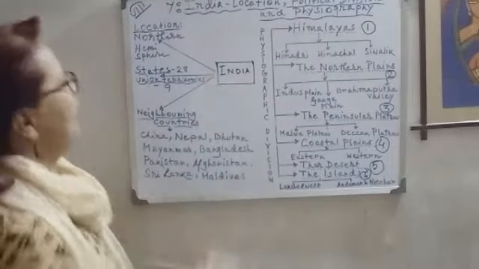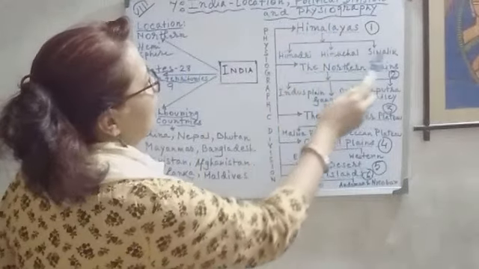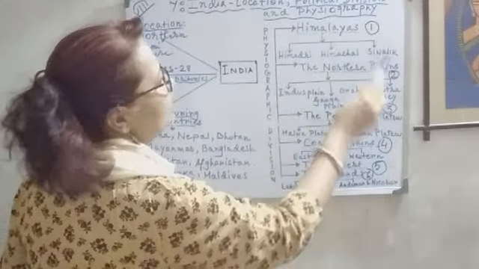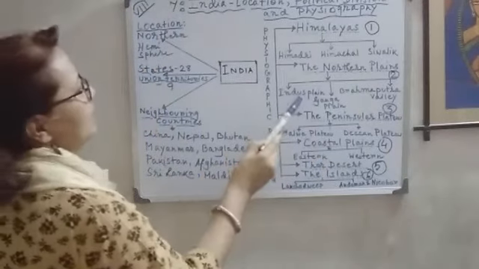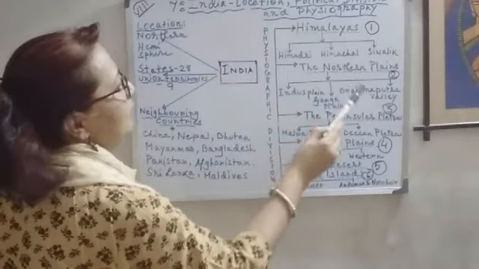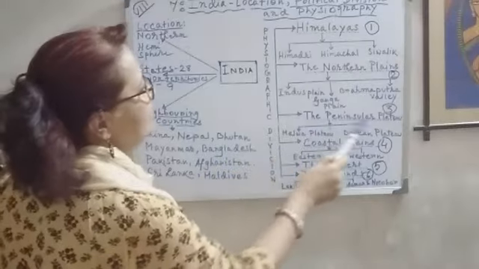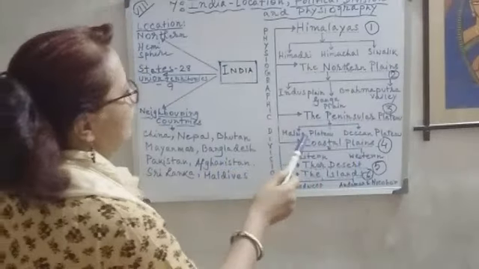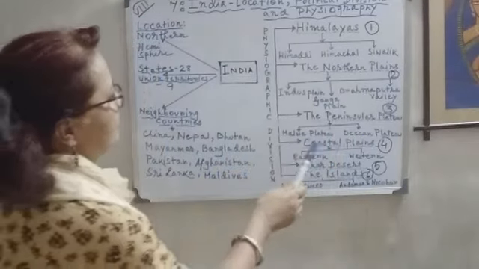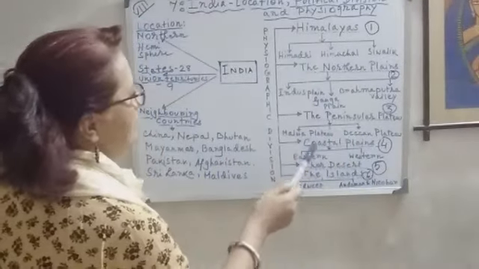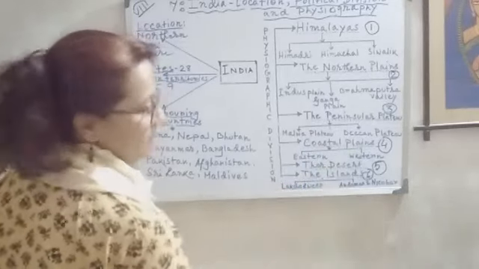So I'm telling you again the physiographic divisions. Himalayas are subdivided into 3 parts: Himadri, Himachal, Shivalik. The northern plains are subdivided into 3 parts: Indus Plain, Ganga Plain, Brahmaputra Valley. The third one is the Peninsular Plateau, subdivided into 2 parts: Malwa Plateau and Deccan Plateau. Next is coastal plains, subdivided into 2 parts: Eastern Coastal Plain and Western Coastal Plain.